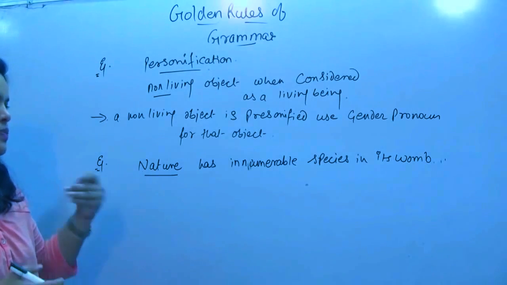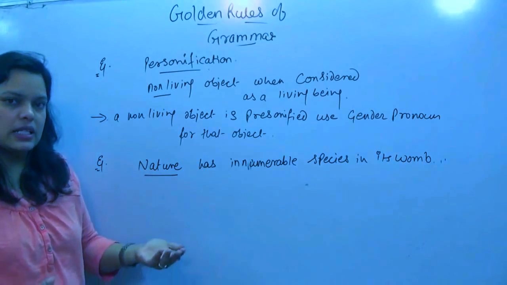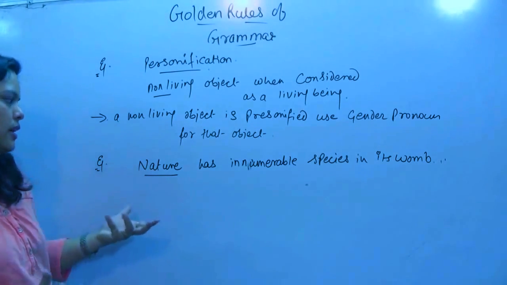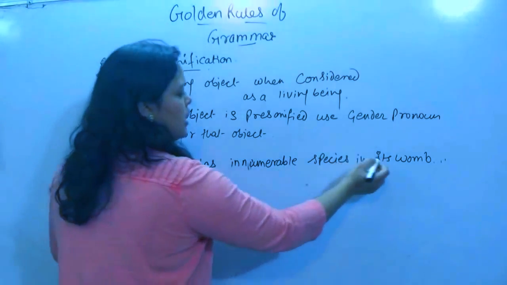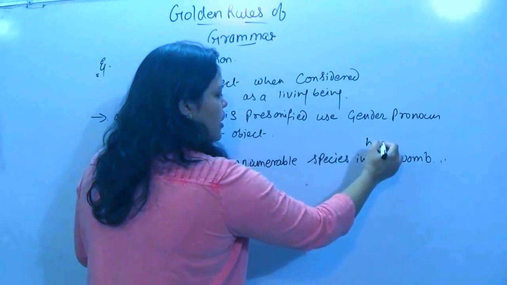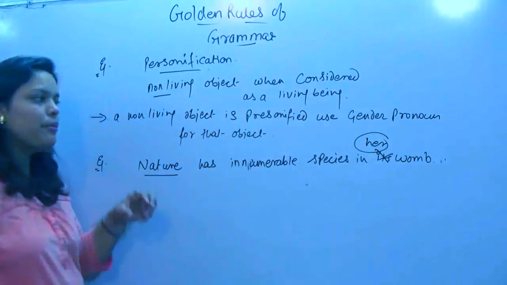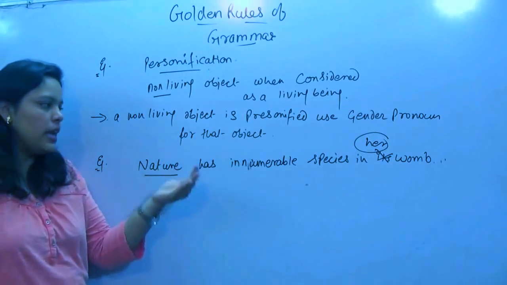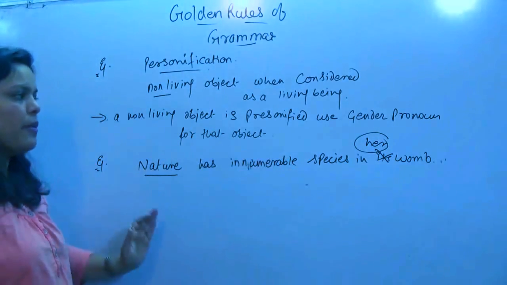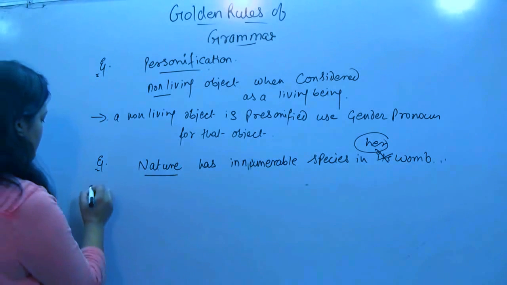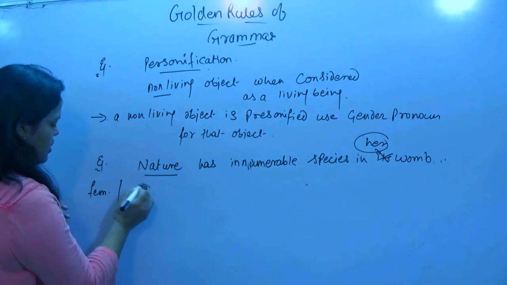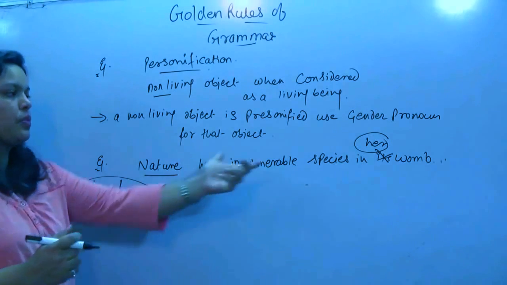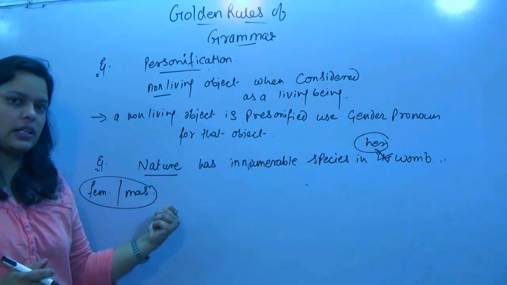So what should it be? It is representing a female characteristic, a human being characteristic. So it should be, nature has innumerable species in her womb. Be careful, the characteristic which are feminine or masculine. Feminine characteristic or masculine characteristic. Use the pronoun according to that characteristic.